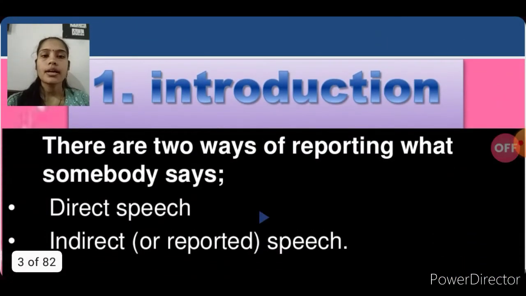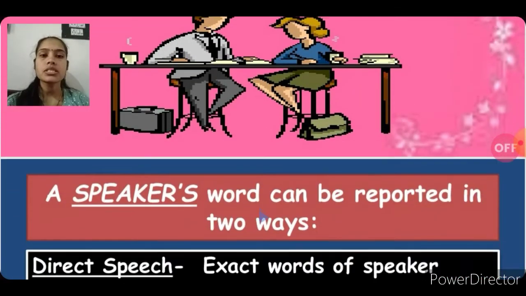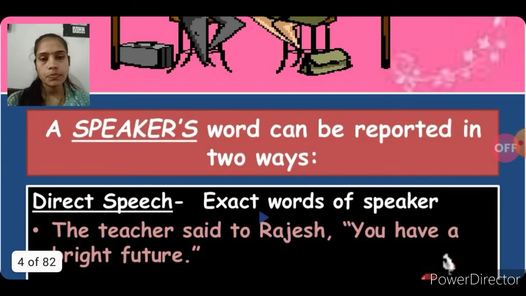So there are two ways of reporting what somebody says. The two ways are direct speech and indirect speech. We can also say indirect speech is also called reported speech.